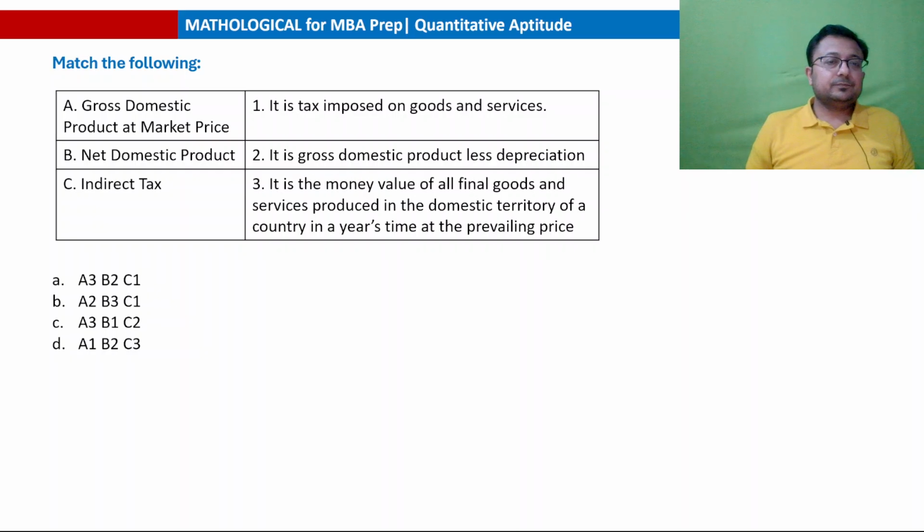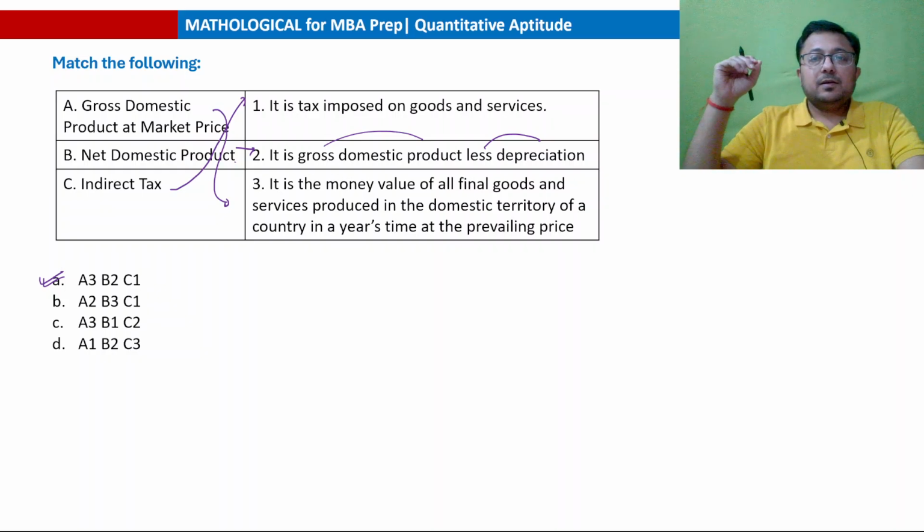Next question करते हैं. Match the following. Gross domestic product at market price, net domestic product, indirect tax. So indirect tax is a tax imposed on goods and services. So C is connected with 1. Gross domestic product at market price is the money value of all the final goods and services produced in the domestic territory of a country in a year's time at the prevailing prices. And net domestic product is gross domestic product less depreciation. So the answer will be option A, A3, B2, C1. Is this clear?